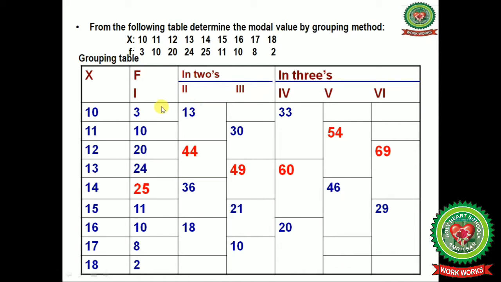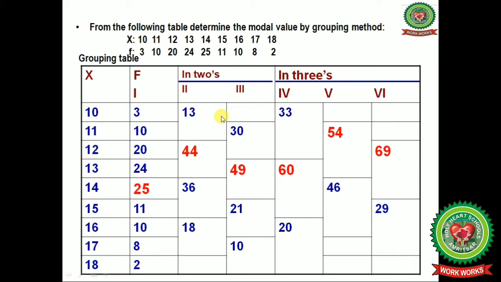In the second column, we make groups of this frequency table in twos. 10 plus 3, 13. Next is 20 plus 24, 44. Next is 25 plus 11, 36. 10 plus 8, that is 18, and we leave the last frequency.